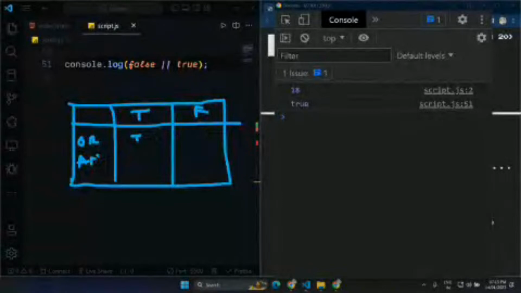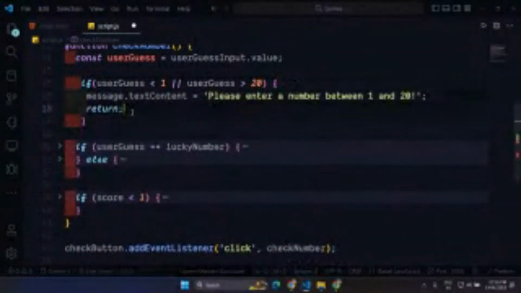So I'm writing a condition: if the number is less than 1, or if the number is greater than 20, in that case just show a message here that says please enter a number between 1 to 20. And look at what I have done. After updating this, I am doing this return.